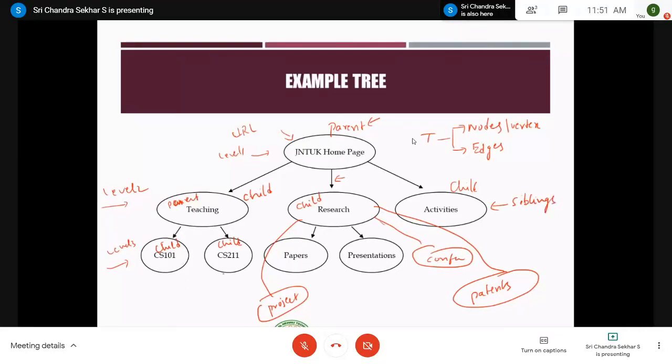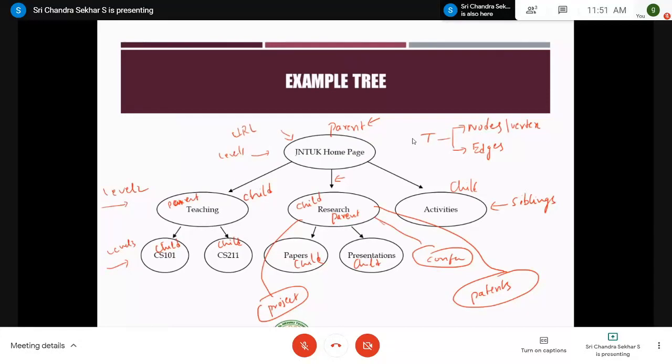Similarly, CS101 and CS211 are siblings. Those are the children of teaching, right? Similarly, papers and presentations are children of research. Now research becomes the parent. So again, papers and presentations are siblings, right?